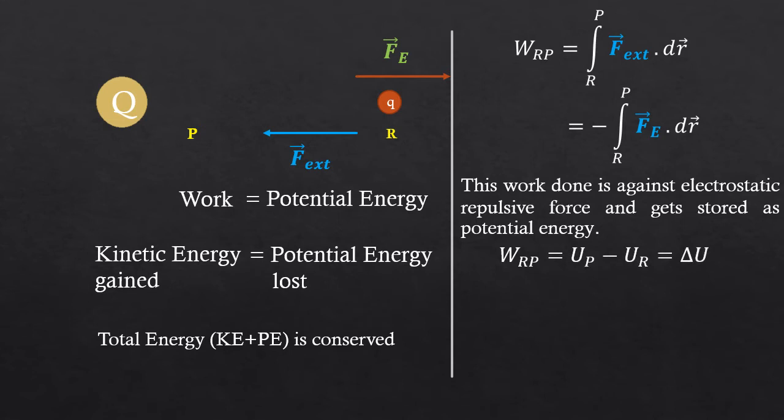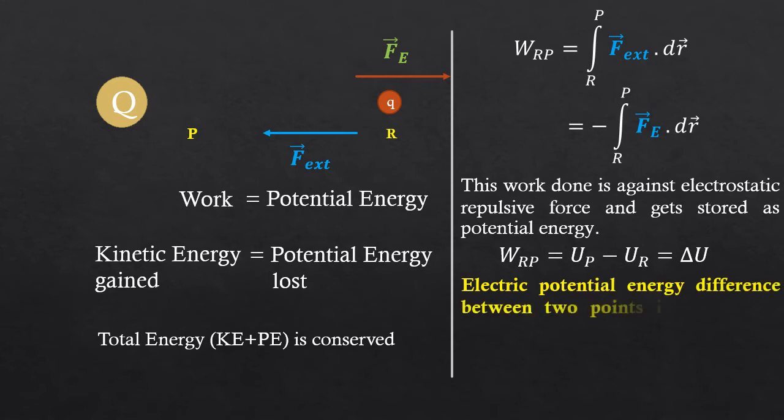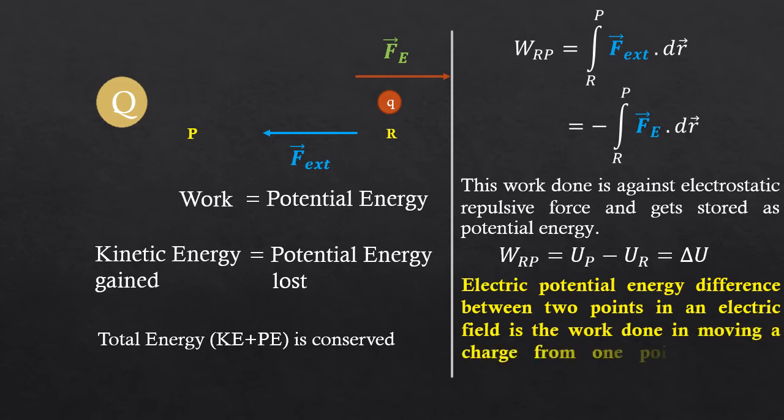Or we can define the electrostatic potential energy as the work done on the test charge in order to move it from R to P. So the electric potential energy difference between two points in an electric field is the work done in moving a charge from one point to other against the electrostatic force. So here we have defined the term electric potential difference. So the electric potential energy difference delta U is equal to W_RP.